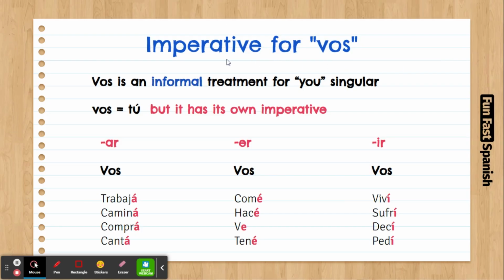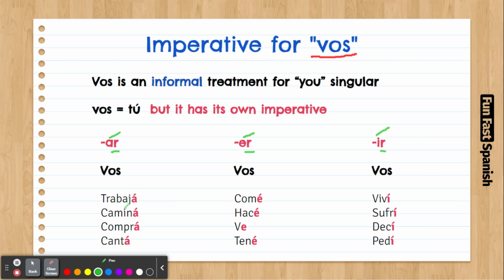Today's video is going to be about the imperative, but for vos. And again, if you are learning the vos, if you are in Argentina, Uruguay, or living in an area where the vos is the dominant treatment for you informal, then yeah, it's good that you learn this. Actually, it's extremely easy to do the imperative with vos because it's pretty much the same verb but without the r. So what we're gonna do is we're gonna delete the r, right? And we are gonna put the stress on it at the very end and the very last vowel.